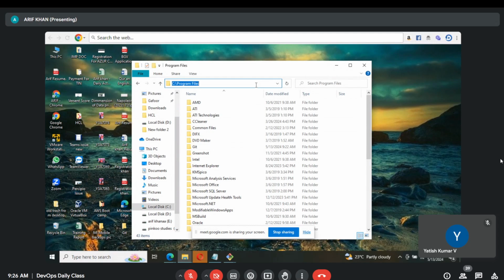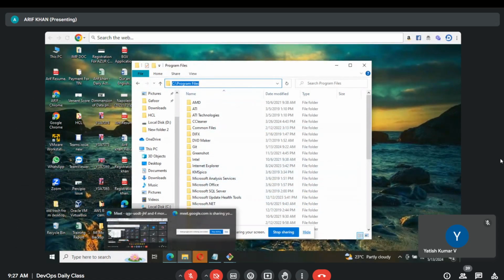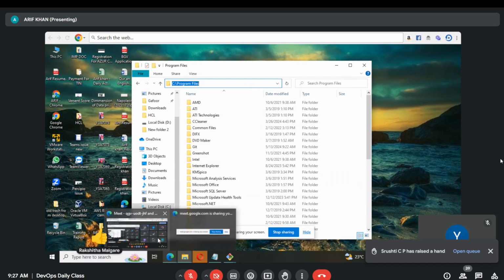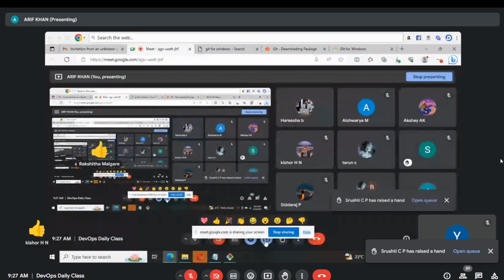Have you understood how to install Git on Windows and how to use it? Yes, sir. Tomorrow onwards we'll learn the commands. Whatever commands I show on a daily basis, you can also practice on your laptops. Clear? Sure, sir. You can stop sharing your screen.